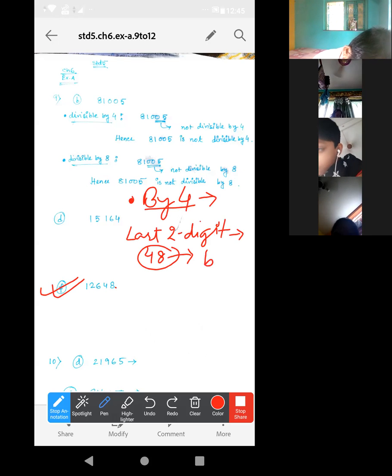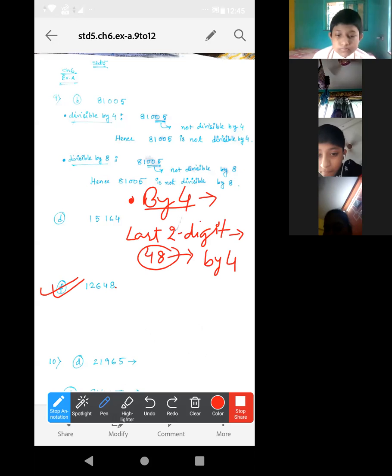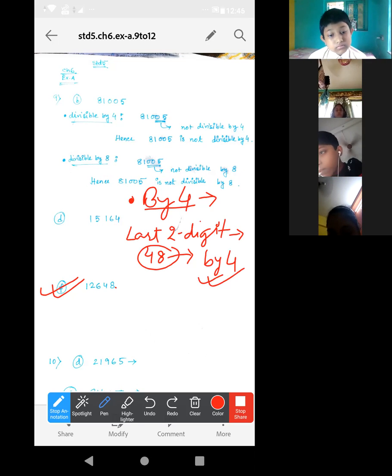I am writing it this way: by 4. Then I am putting a tick mark, which means divisible. When I put a cross mark, it means not divisible. But you have to write the full words: divisible by 4.